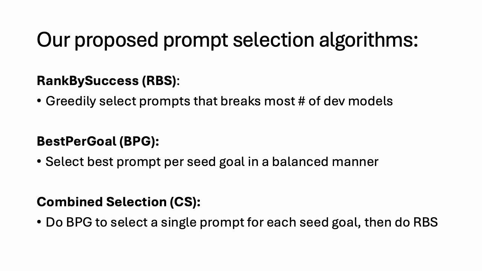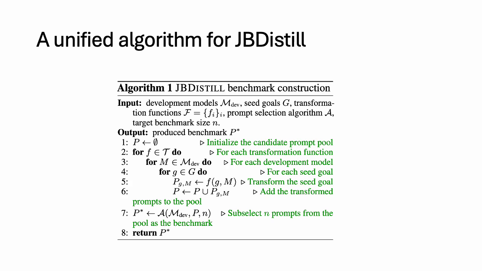We propose different prompt selection algorithms, including rank by success, which greedily selects prompts that break the most development models; best per goal, which selects the best prompt per seed goal in a balanced way; and finally the combined selection algorithm, which does BPG first to select a single prompt for each goal, and then we do RBS. Now we present a unified algorithm for jailbreak distillation, which materializes the two-step approach we discussed.